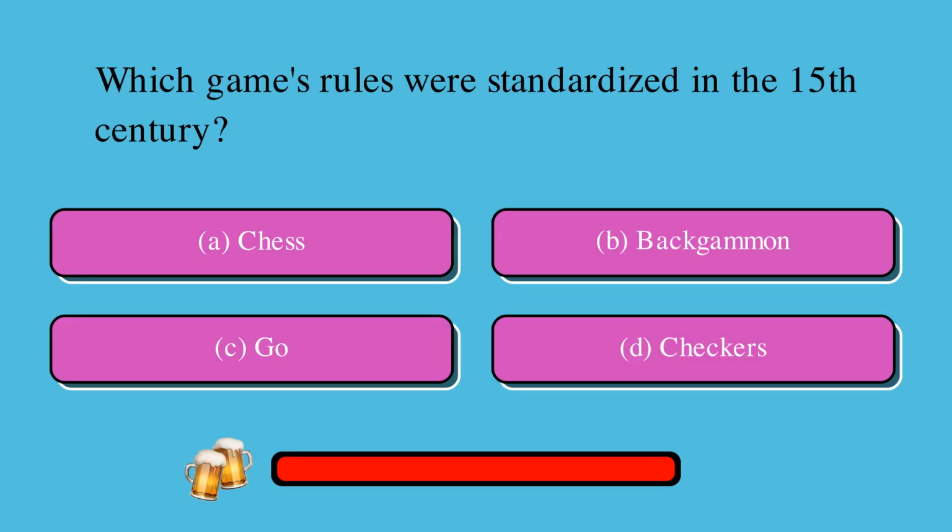Which game's rules were standardized in the 15th century? Is it A. Chess, B. Backgammon, C. Go, or D. Checkers? The correct answer is A. Chess.